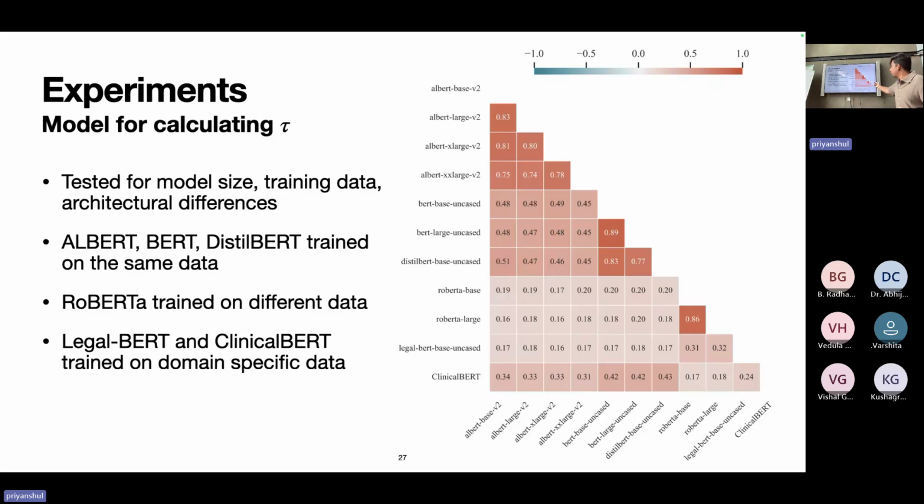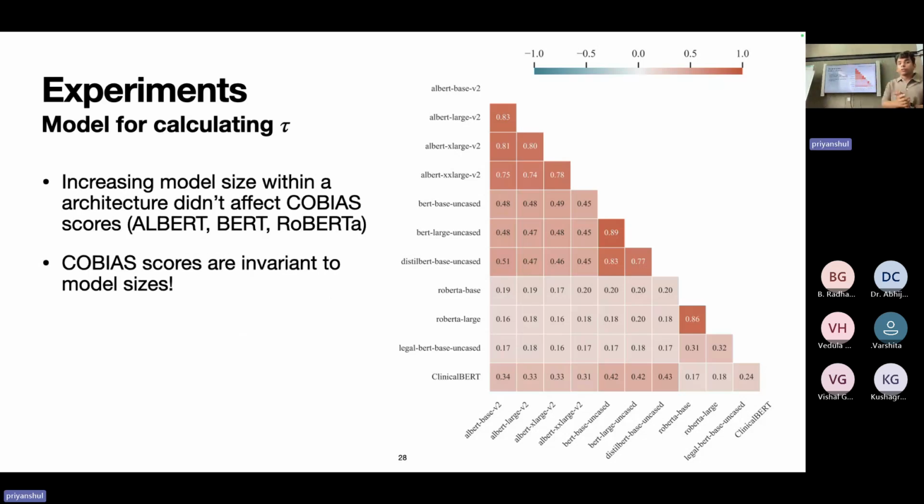The scores you see are Spearman's rho correlation coefficients on the co-bias scores between those models. The first thing we wanted to evaluate was how model size influences our co-bias scores. These values are coefficients between the Albert family. Albert base v2 has a high correlation with all the other Albert models, and Albert large also has a high correlation with all the other models.